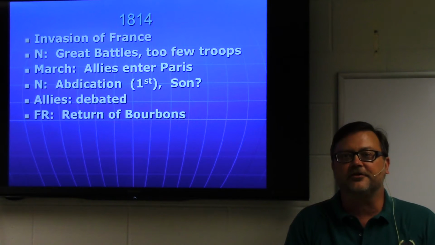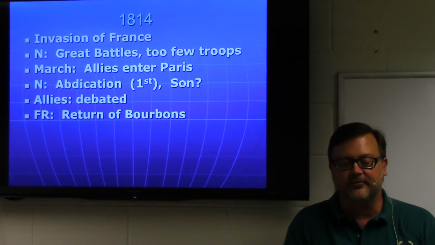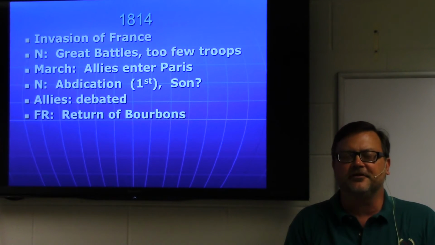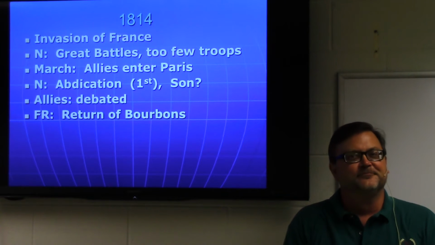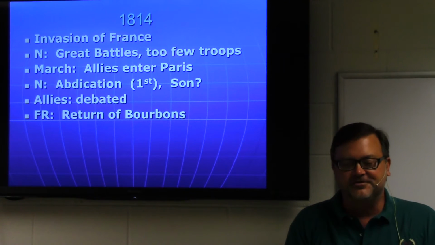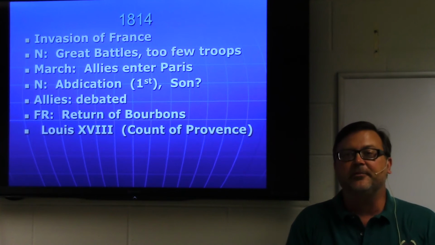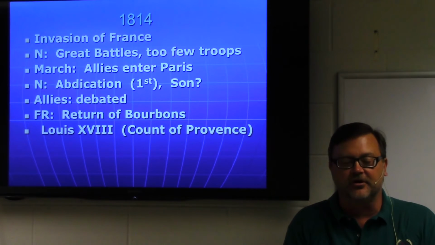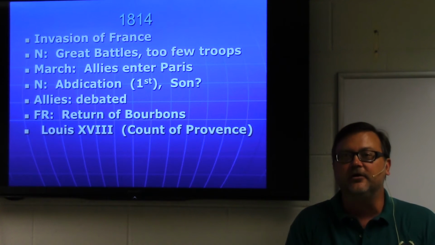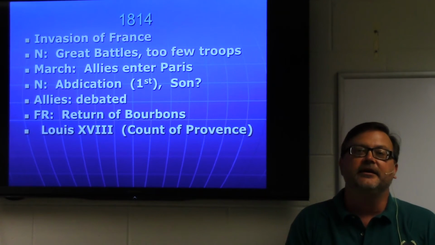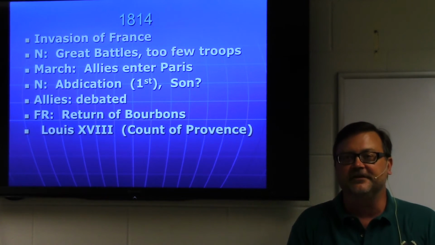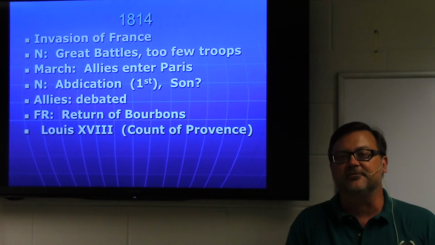They finally talk to some French, mainly a man named Talleyrand, who convinces them that the French want the Bourbons back. That's a bit of a stretch, but anyway, the Allies are convinced that maybe we should just bring back one of the old Bourbons, and it will be Louis XVI's brother, one of his younger brothers. This will be Louis XVIII now. We skip from 16 to 18 in honor of Louis XVI's son who died in prison. So we skip now from 16 to 18.